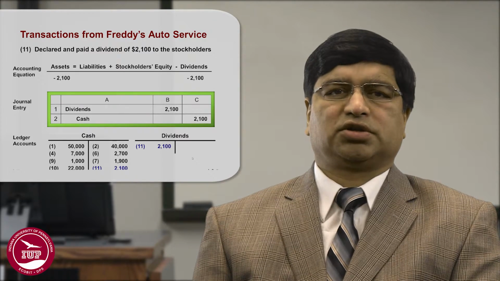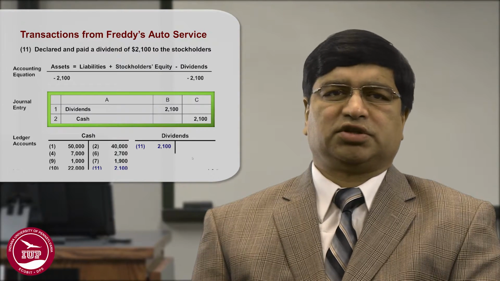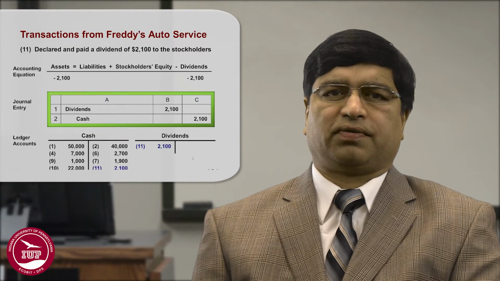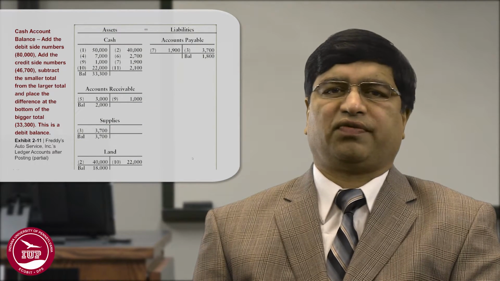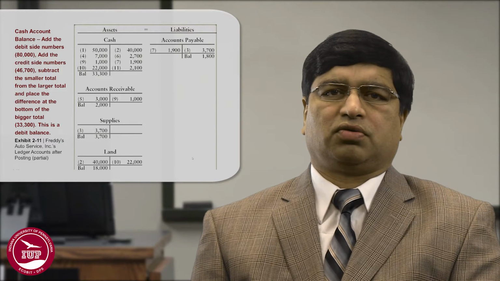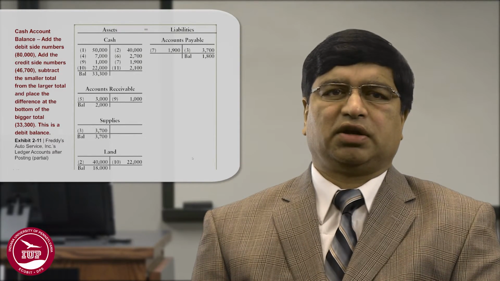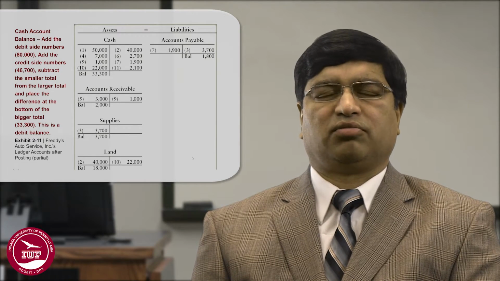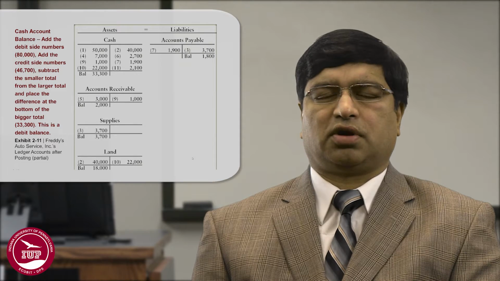Now, if you look at the summary of these accounts, let's take cash, which has the maximum number of transactions. What do we do with these T accounts? We find the balances for each of these T accounts. You look at the cash account, look at the debit side, and add the numbers on the debit side, which add up to $80,000.